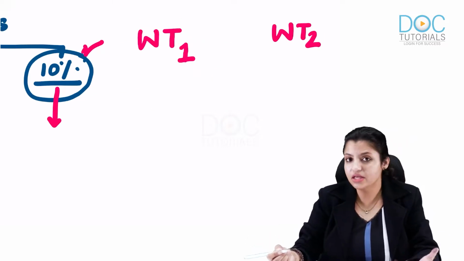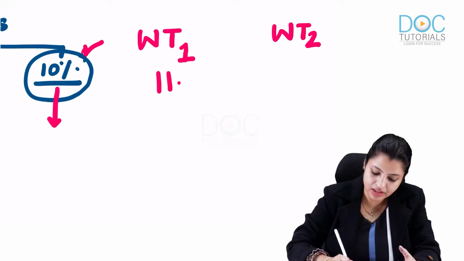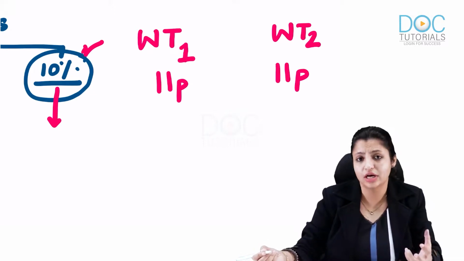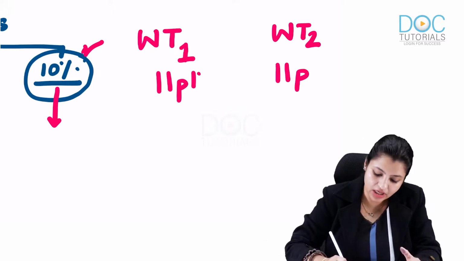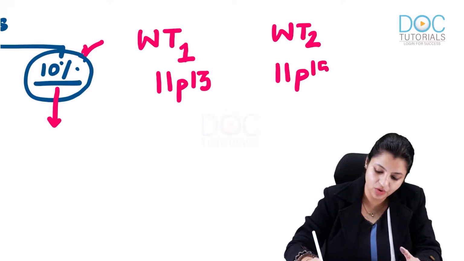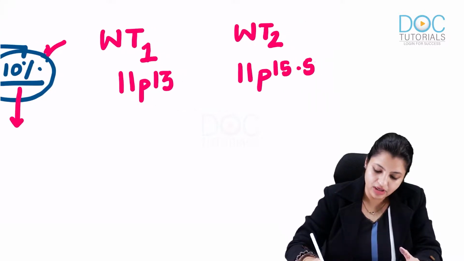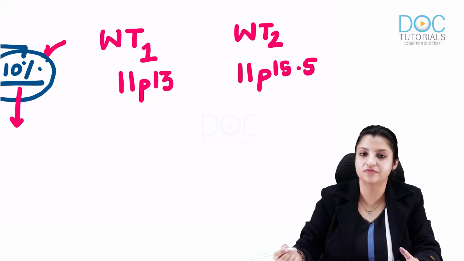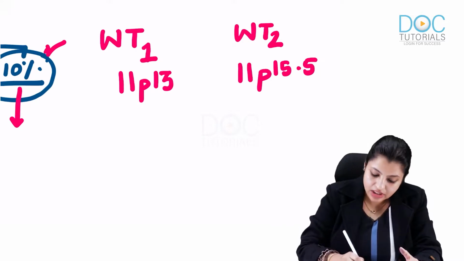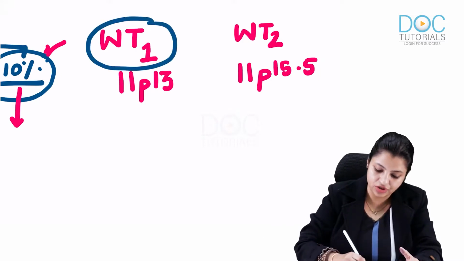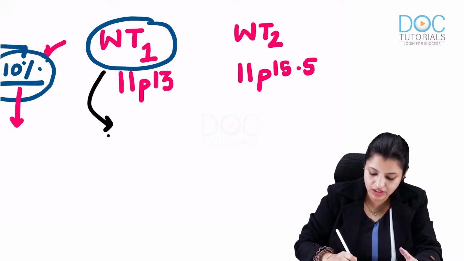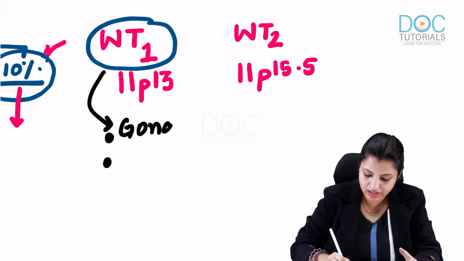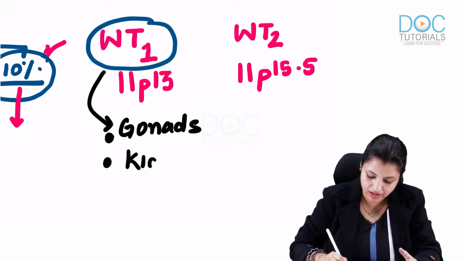Why are they named differently? Because they are present at different locations. Both are present on 11p, that is the short arm of chromosome 11, but the locus varies. So WT1 is present on 11p13, WT2 is present on 11p15.5. Now, WT1 is a very important gene because it helps in the normal development of two organs of our body, that is gonads and kidney.